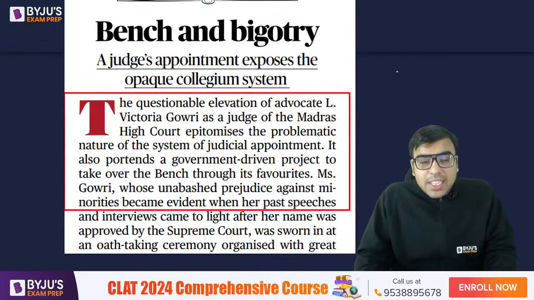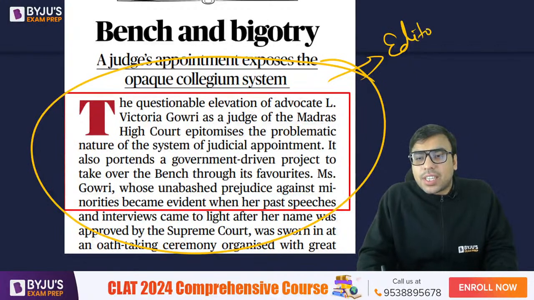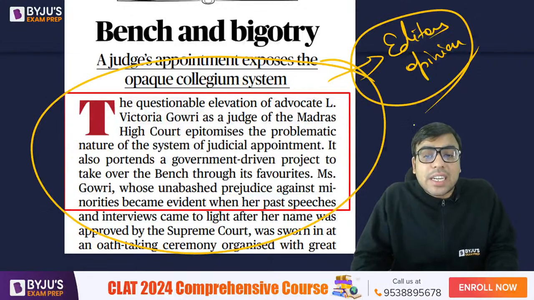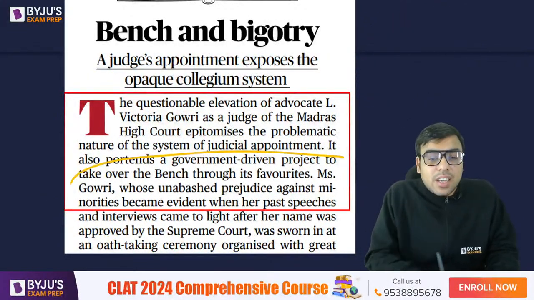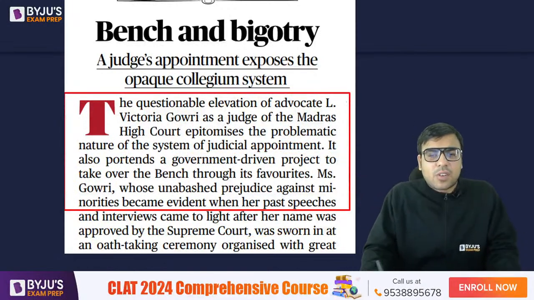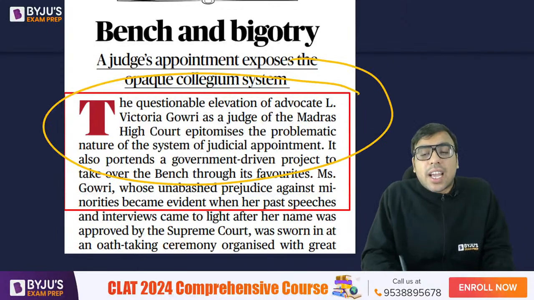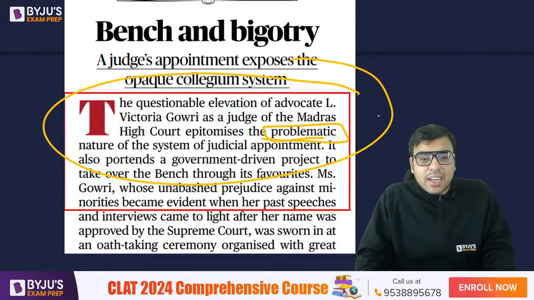Again जो साइड में आर्टिकल थी, again the same thing was there. This is the editor's opinion, the Hindu editor's opinion, and they have also criticized this. They are saying there is an allegation against her of hate speech. So they are saying the appointment is problematic. That is what the author has written.